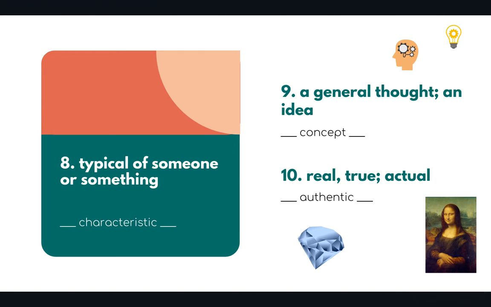Number 8, typical of someone or something. Did you choose the word characteristic? Number 9, a general thought, an idea. Did you choose the word concept? Number 10, real, true, actual. Did you choose the word authentic?